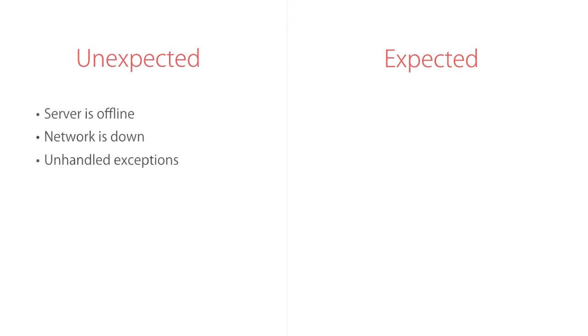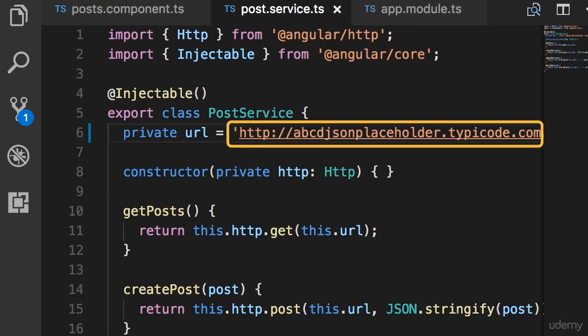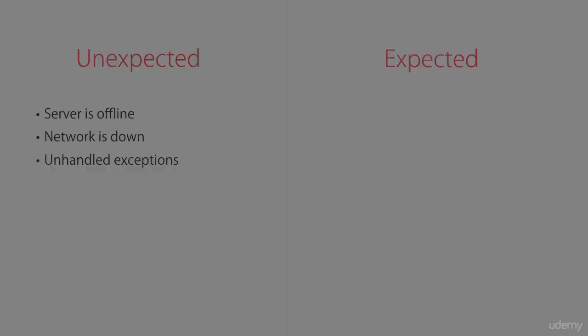Now there are three types of unexpected errors. The first type is when the server is offline. So the client sends a request to the server, but the server is not up and running to respond. So that's the first type. The second type is when the network is down. So the server is online, but the client cannot reach it. So when I changed the URL here, I simulated this second scenario. We could not reach this destination.